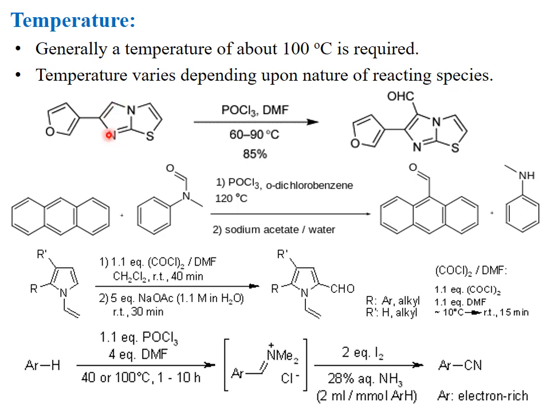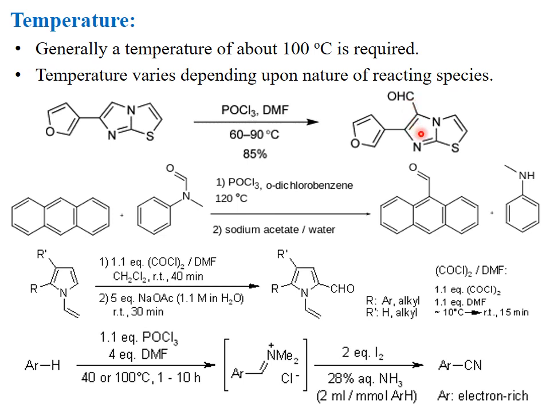See this one. This is a benzene, simple benzene. When benzene is treated with DMF and POCl3, then the reaction requires a temperature of 100 degrees centigrade and it completes in 10 hours. Again, the mechanism is the same.